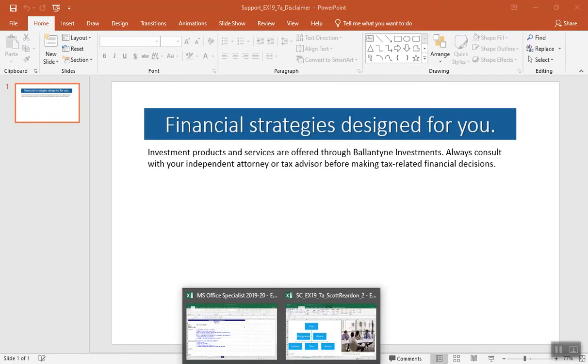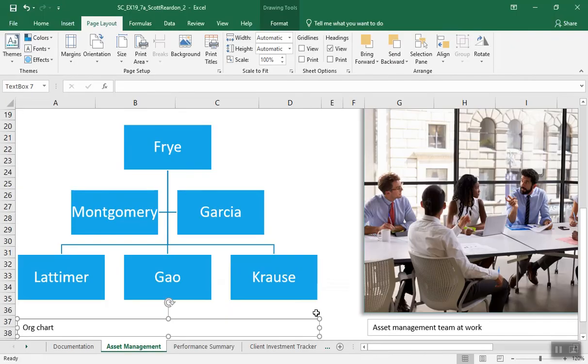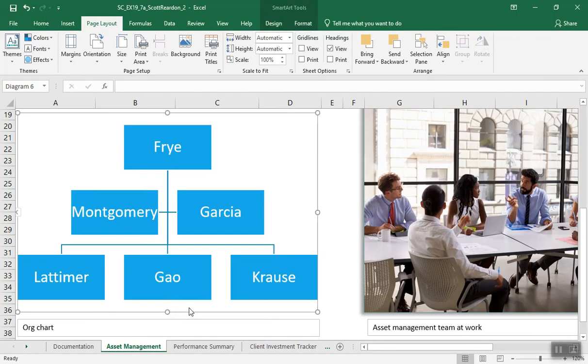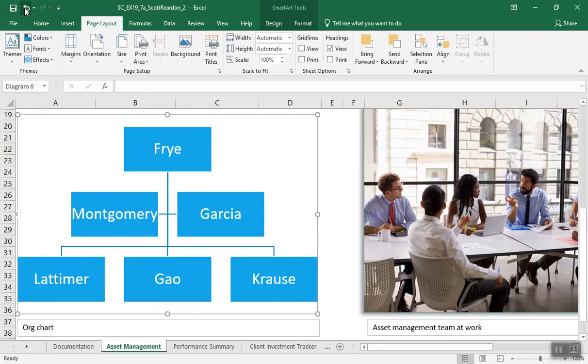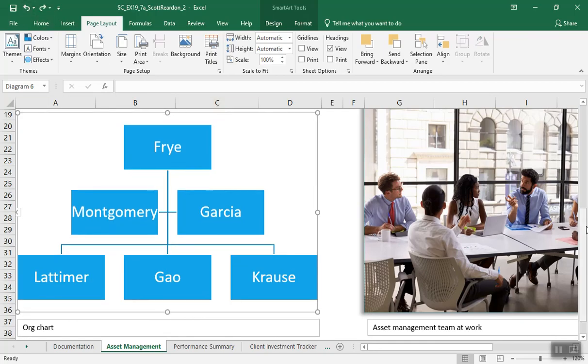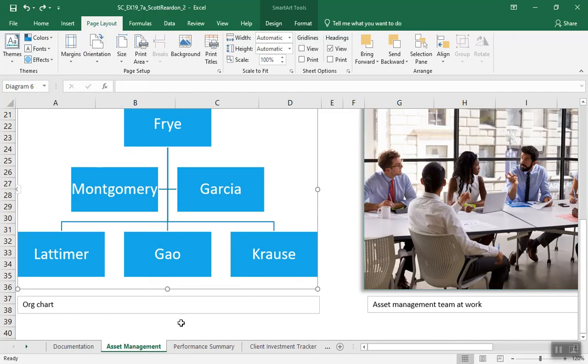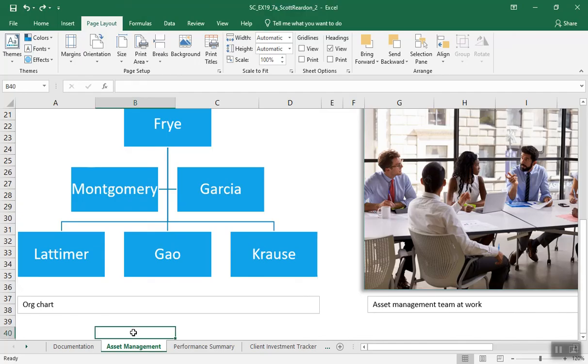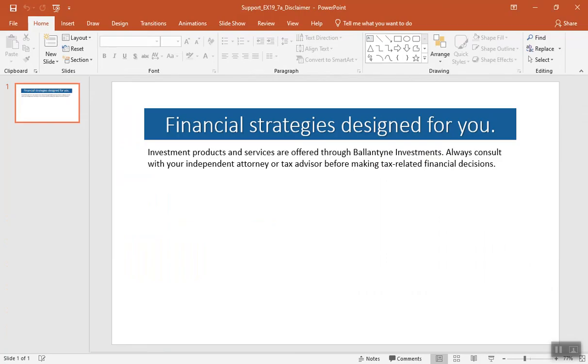Go back here to my project. Okay. And it says, where am I putting this? I'm putting this down into, whoops, let's undo that. I didn't want to move that around. Okay. Let's go down to cell B40 down here. Use the screen clipping tool to paste a screenshot of only the slogan and disclaimer into the asset management worksheet. So I need to make sure that the last thing that I was in was my PowerPoint file, slogan and disclaimer. Okay, back to Excel.